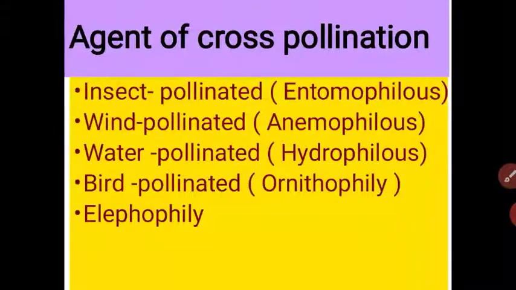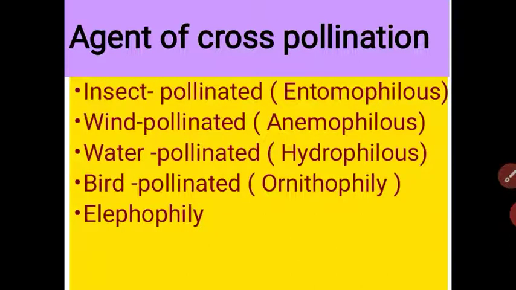There are 5 agents required for cross-pollination: insects, wind, water, birds and animals. Insects and wind are the commonest agents of cross-pollination. Most flowers are pollinated by cross-pollination, most probably by insects and wind as the external agent.